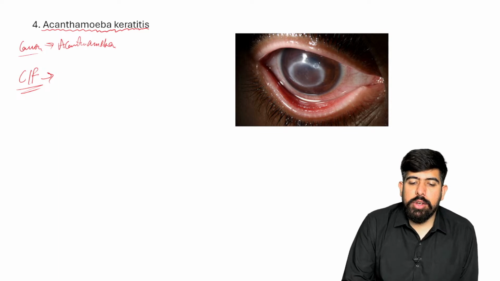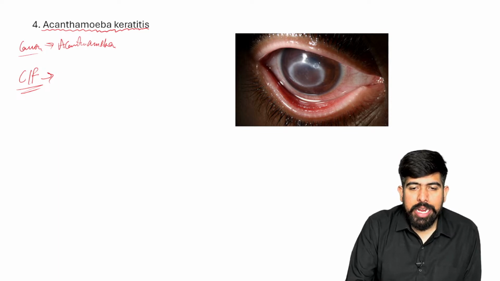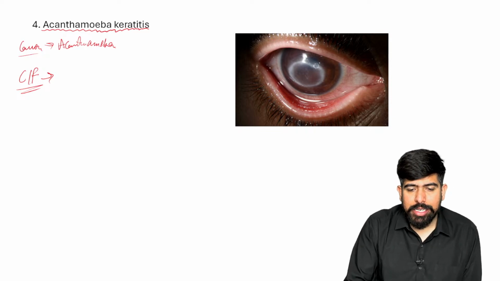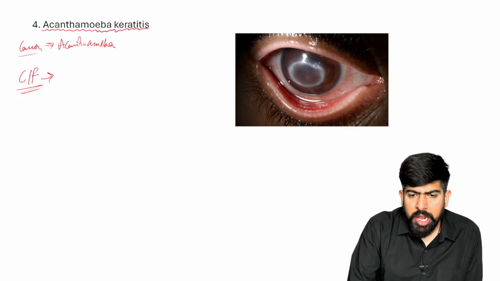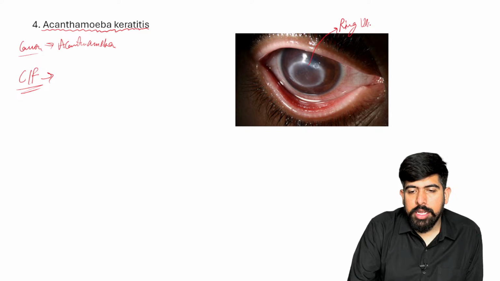Looking at this image, what can I see, guys? It looks like a ring-shaped ulcer. Can you see? It is making a ring over the eye. So this is known as your ring ulcer.